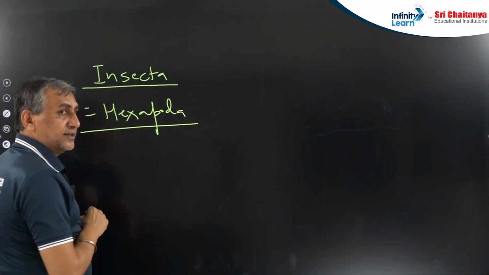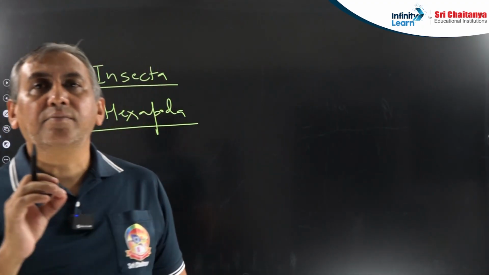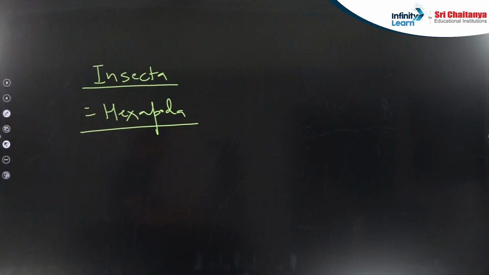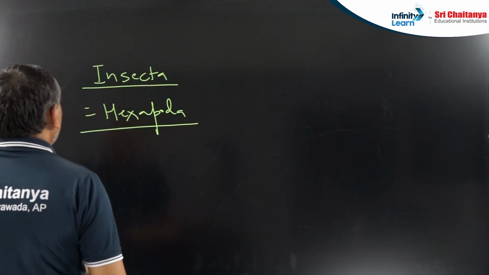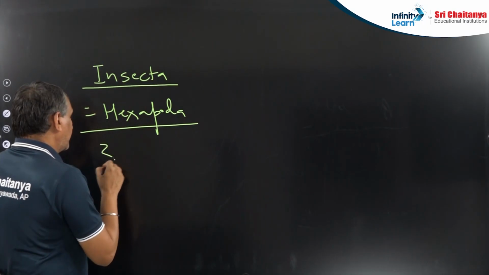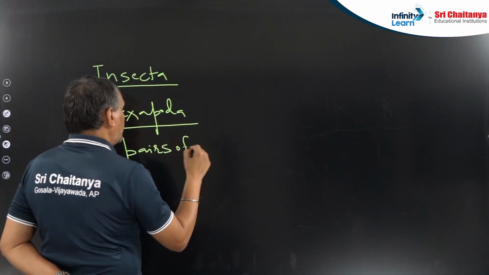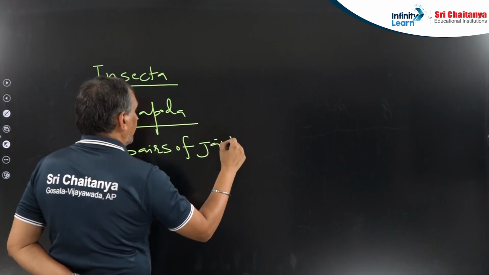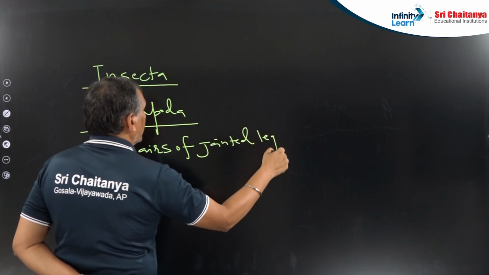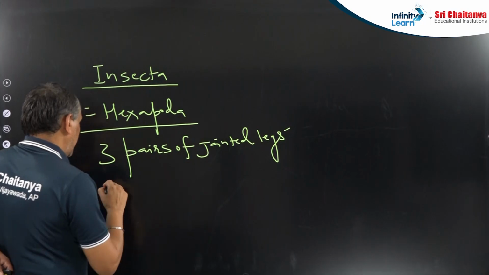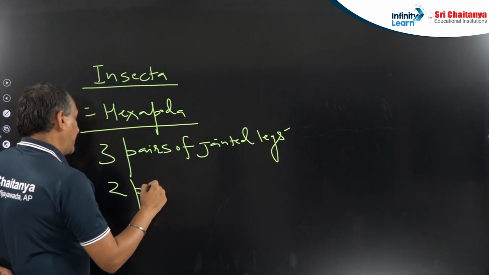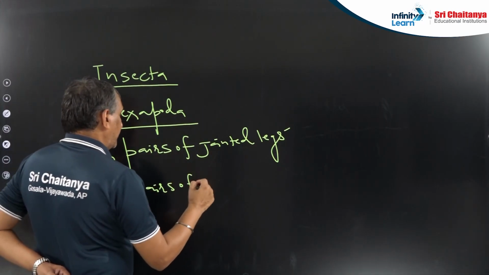What is the characteristic feature of class Insecta? That is three pairs of jointed legs and two pairs of wings.